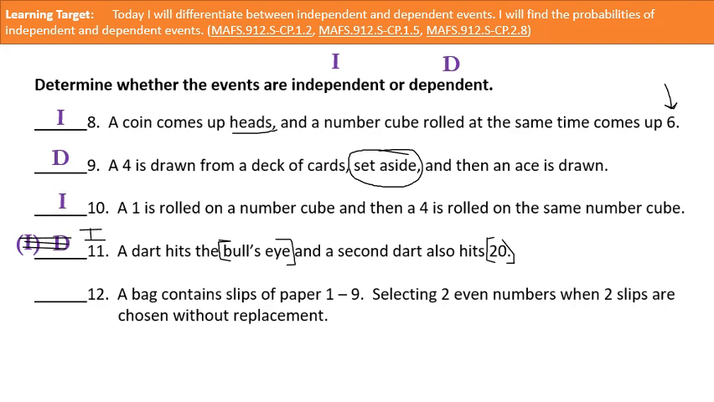Okay. Number 12. A bag contains slips of paper 1 through 9. Selecting 2 even numbers when 2 slips are chosen without replacement. All right, 2 are chosen without replacement. So the key here is that they are not going to replace. Without replacement means the probability should change. This is a dependent event. Okay, does that make sense?